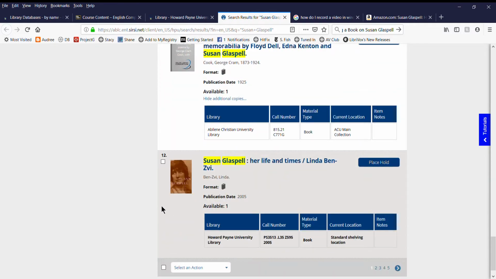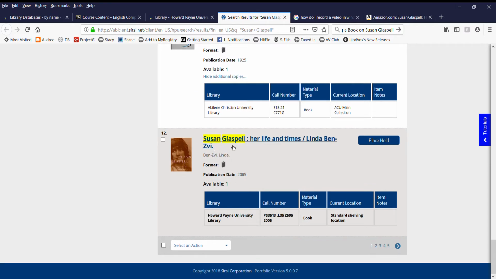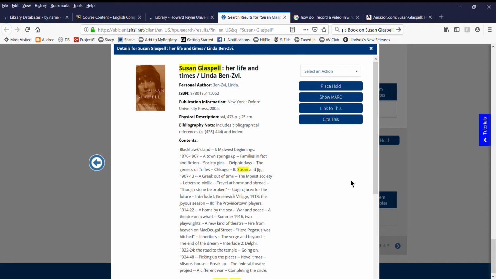Here we go. Here we have a title, a cover. And this is in the Howard Payne Library, Susan Glaspell, Her Life and Times, sounds like a biography, by Linda Ben-Zvi. Now, it was published relatively recently, 14 years ago. There is the call number. You want to find out more about it, you click on the link in the title. So we do that, and up pops this window.